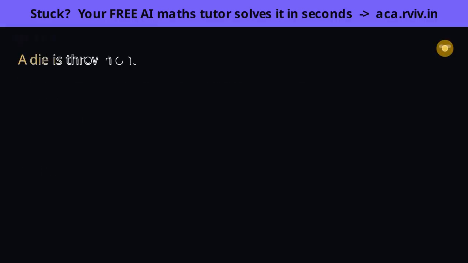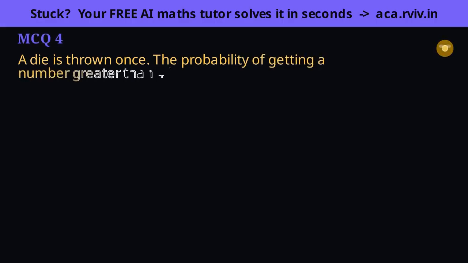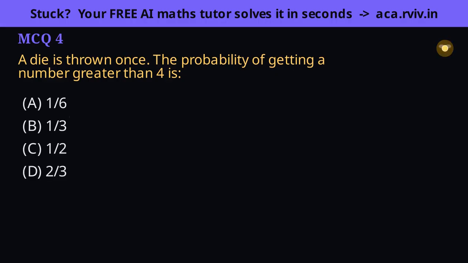Read, greater than 4, strictly. 4 itself is out, so only 5 and 6 count on a die. Consider the 4 options. The favorable faces are 5 and 6, so 2 out of 6, which reduces to 1/3. Watch the traps. 1/6 counts only a single face, 1/2 would mean 3 faces, as if 4 were wrongly included. 2/3 is the complement, 4 or less. 2 faces over 6, 1/3, is correct.